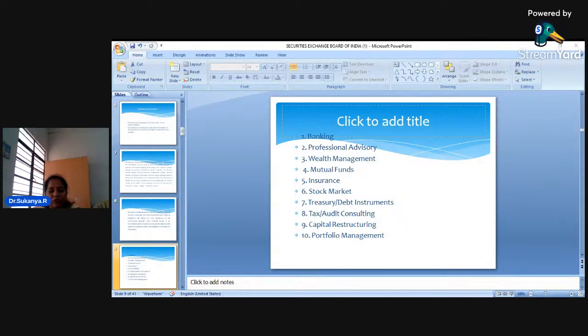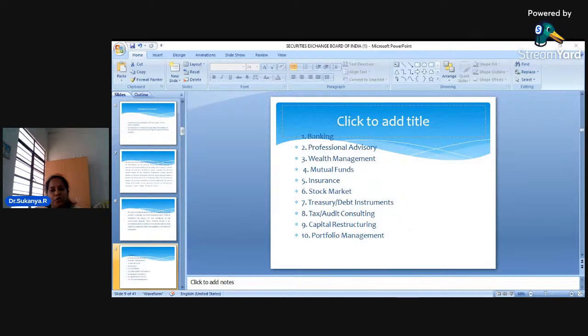Gone are the days when you have to stand in the queue for paying the water supply bill. Everything can be done just with the help of your mobile banking itself. You can pay your electricity bill, your water supply bill, and your mobile bill. All these are paid just with the click of a button. Don't you think these are the innovations that are happening in the financial system?